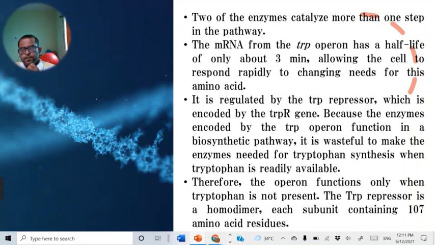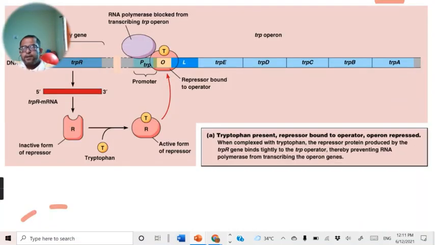Now this tryptophan operon, you can see this. This is the tryptophan operon. Here is the regulatory gene. That regulatory gene is called trpR, that is the trp repressor. It has a promoter. Then this is the original tryptophan operon, which is needed for synthesizing the amino acid tryptophan.